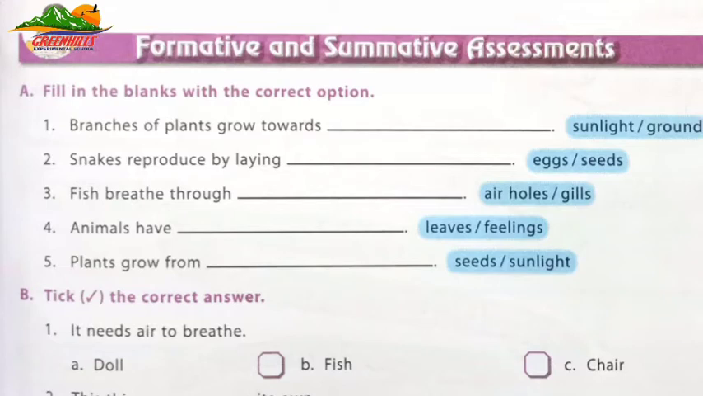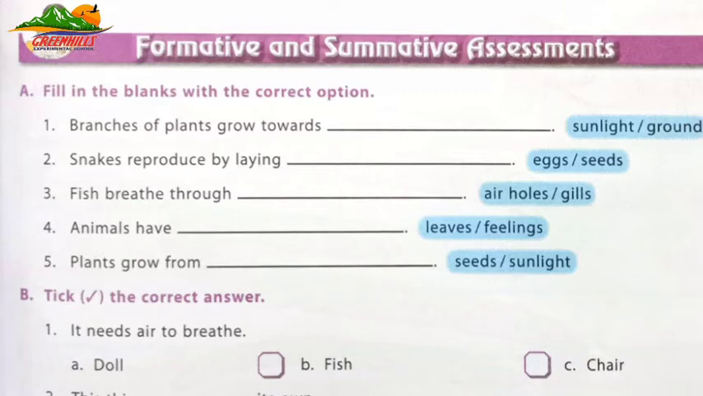Number 1 is branches of plants grow towards blank. Options are sunlight or ground. Number 2 is snakes reproduce by laying blank. Options are eggs or seeds. Number 3, fish breathe through blank. Options are air holes or gills. Number 4, animals have blank. Options are leaves or feelings. Number 5 is plants grow from blank. Options are seeds or sunlight.